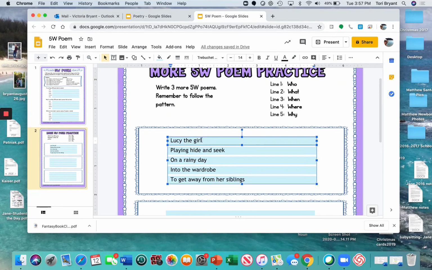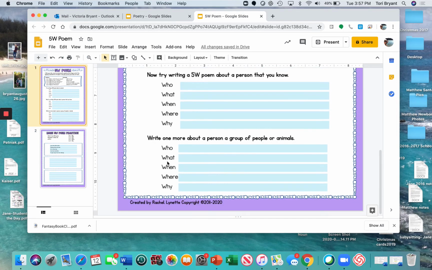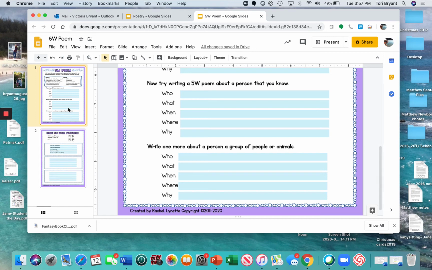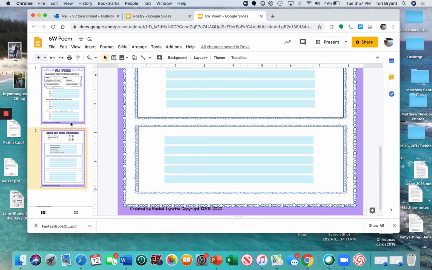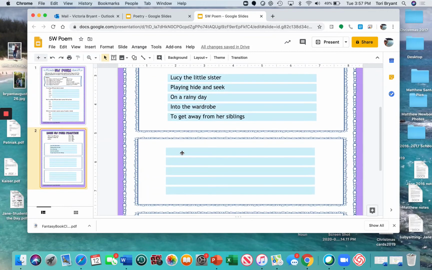Lucy, or I could say Lucy the little sister. Okay, anything like that. So you could do yours about a character. It doesn't have to be Lucy. And I know that this one says a person that you know. You could do that about a person you know either. Okay, or also, I should say. Let's do another one. 5W poem.